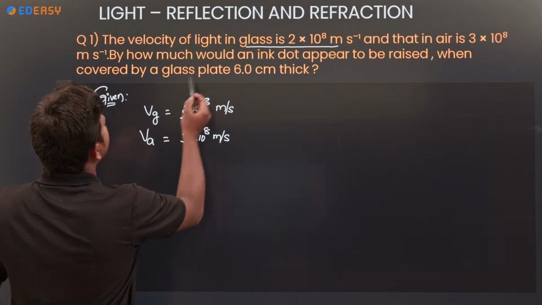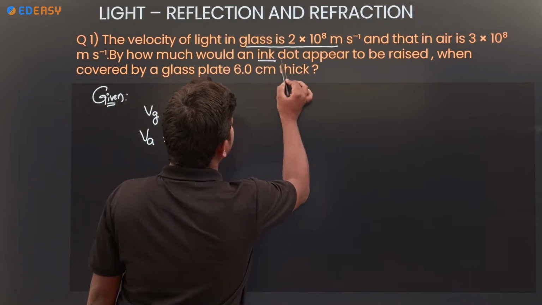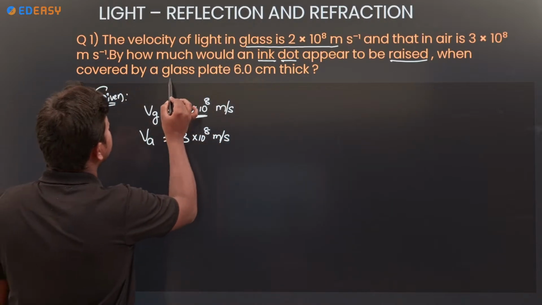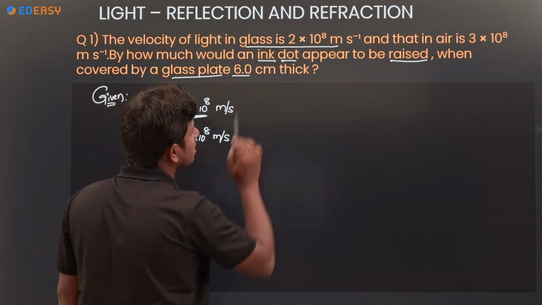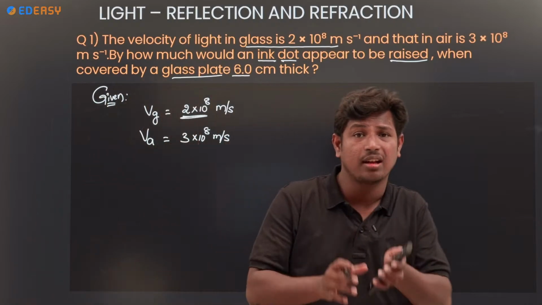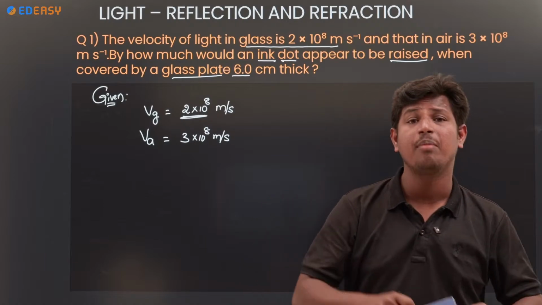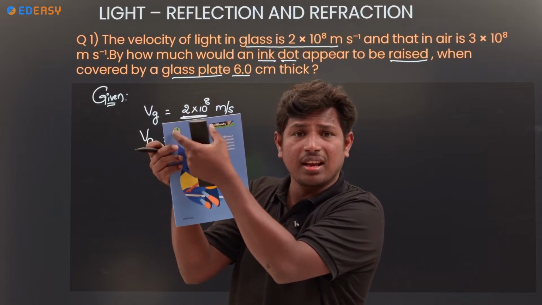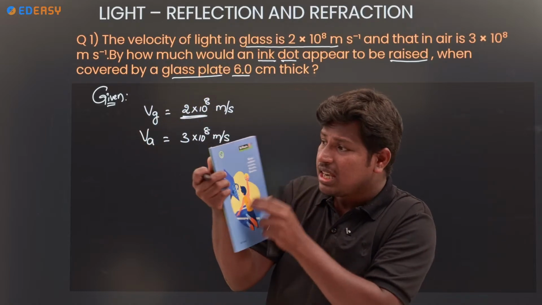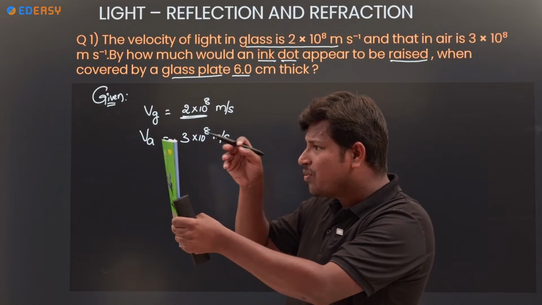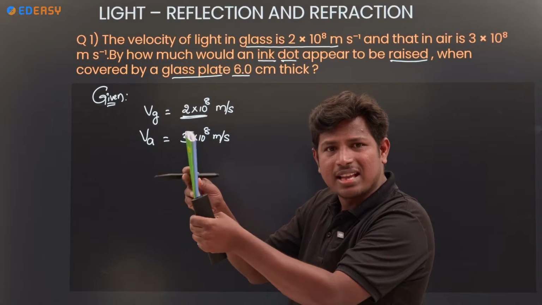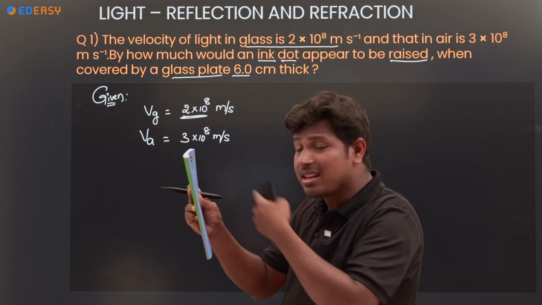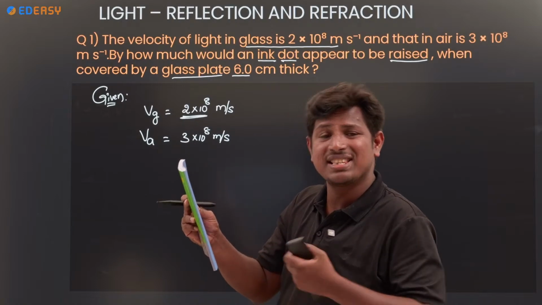And next, how much would an ink dot appear to be raised when covered by a glass plate of 6 centimeter thickness? For example, I am taking this book. There are a few names right here. What is the distance between me and this? Let us take it as x. The distance between the book and me is x. With the letters also, the distance is x only, no change, right?